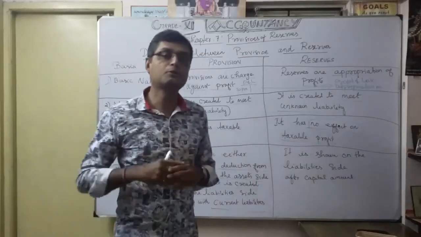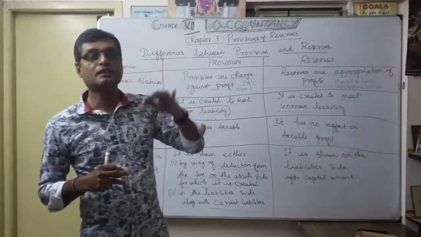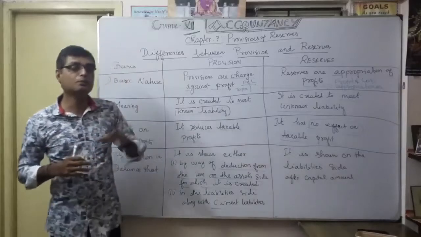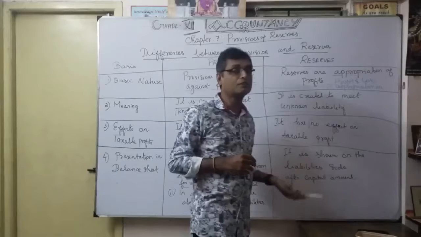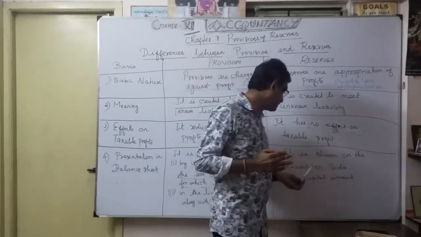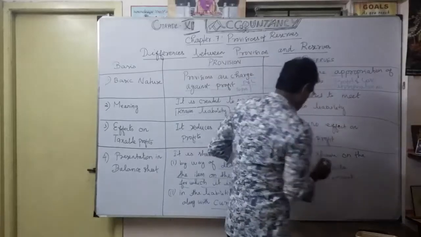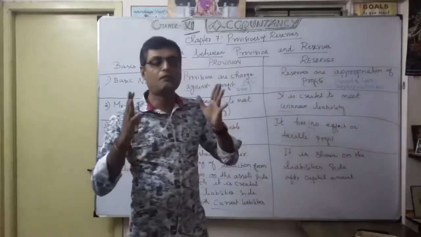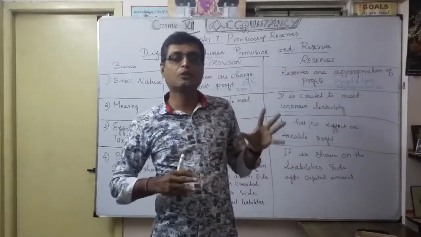So that should be very careful. The provision, how we are going to create it according to the type of the expenditure, the head of the account. That is very important. But coming to our reserves, very important. As you know very well, it's shown only on the liability side, after the capital amount. That means whatever resources, all the capital reserves, are going to be shown there.